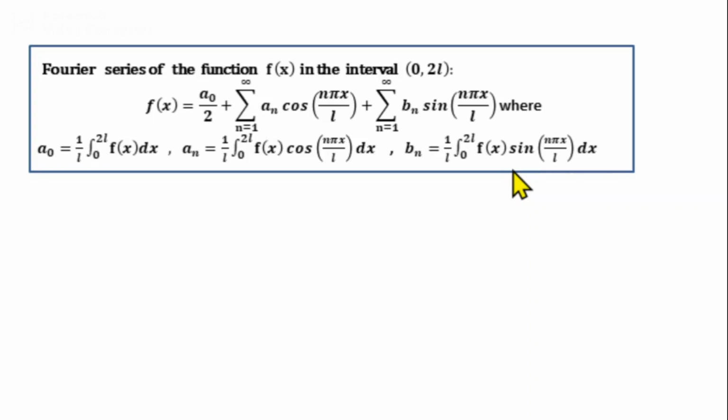Now, given a function, first we will find whether the function f(x) is even or odd. If the function is even, then bn will be 0, and the formula for a0 will be 2/L integral from 0 to L f(x) dx, and an will be 2/L integral from 0 to L f(x) cos(n pi x/L) dx. Similarly, if the function is odd, then a0 will be 0, an will be 0, and bn is given by 2/L integral from 0 to L f(x) sin(n pi x/L) dx.